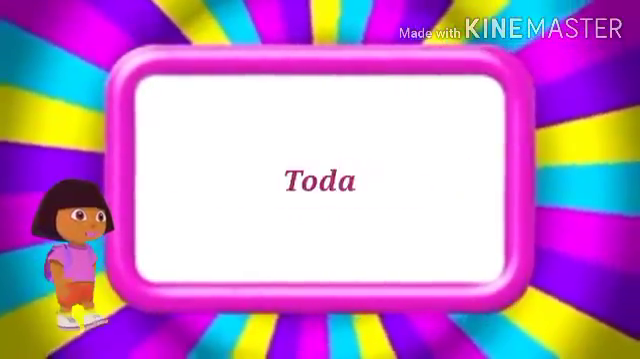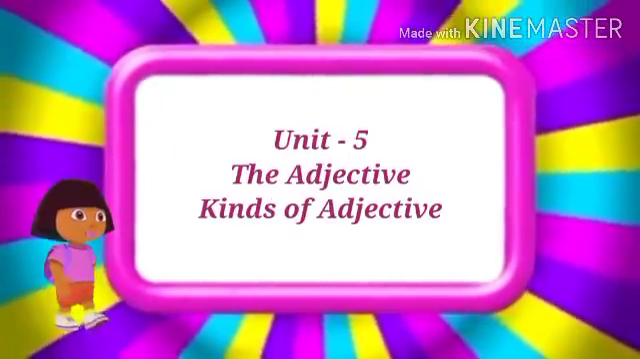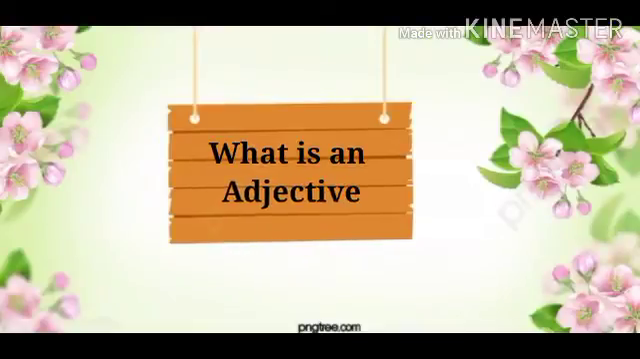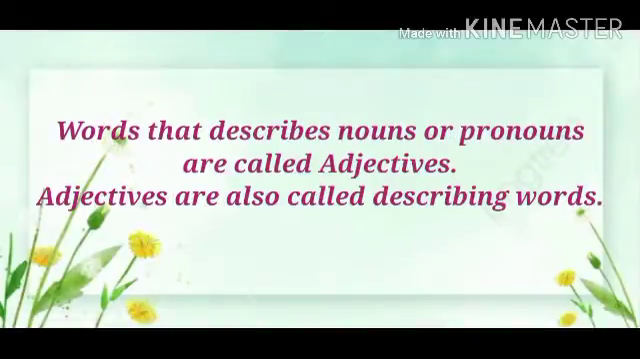Subject: English Grammar. Today we are going to do Unit 5, the adjective and kinds of adjective. First we will learn about what is an adjective. Words that describe nouns or pronouns are called adjectives. Adjectives are also called describing words. Those words that describe how people, animals, things or places are, are called adjectives. All the describing words are adjectives because they describe nouns and pronouns.